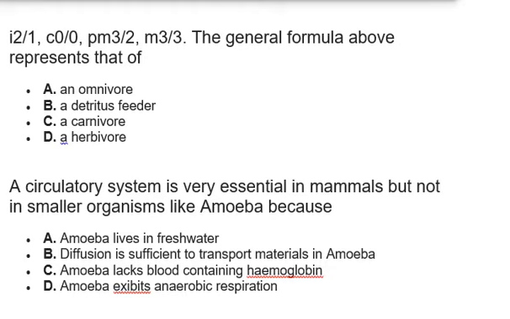Now, a dental formula is used to represent the number of teeth and the kinds of teeth present in an animal. Yes, let's use the word animal this time around because there are no plants related here. So this formula you see, I, C, PM, and M, represents the kind and the number of teeth that can be found in an animal. Now, the I means incisor. Incisor is the foremost teeth.